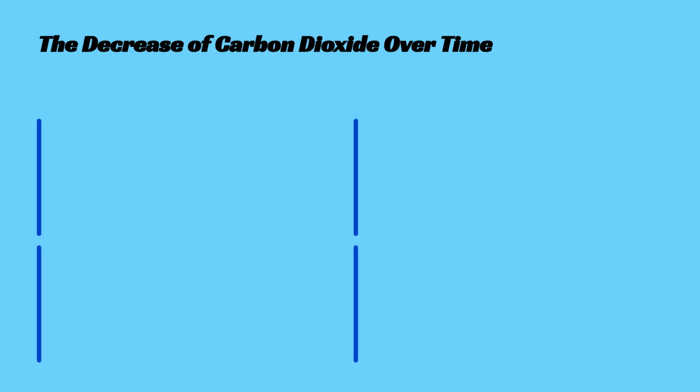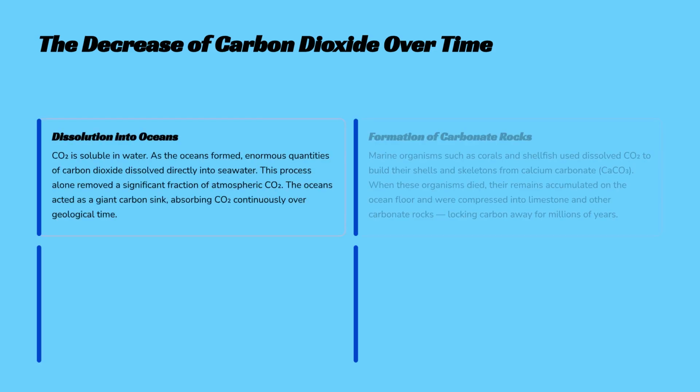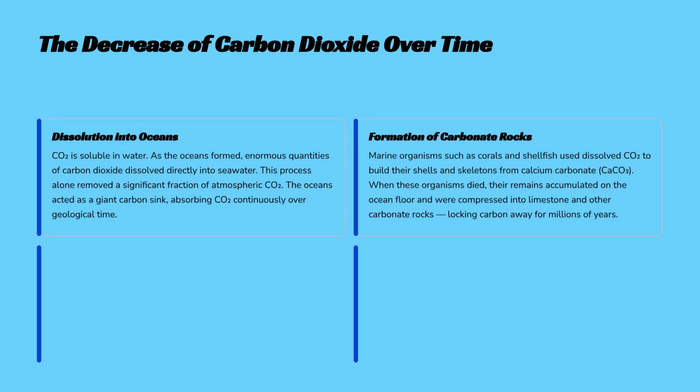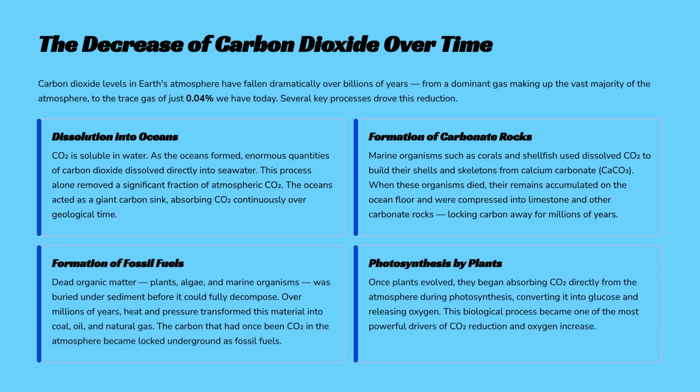Carbon dioxide levels fell dramatically over billions of years due to several processes. These included dissolution into the oceans, formation of carbonate rocks from marine organisms, and the burial of organic matter, leading to the formation of fossil fuels.